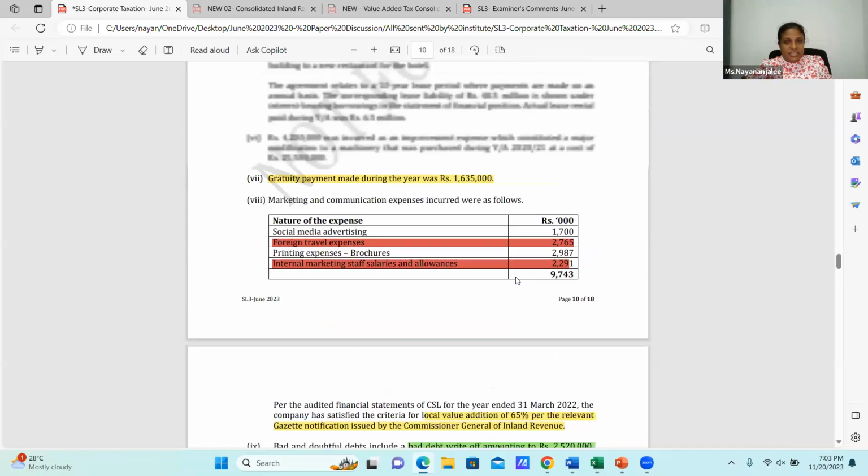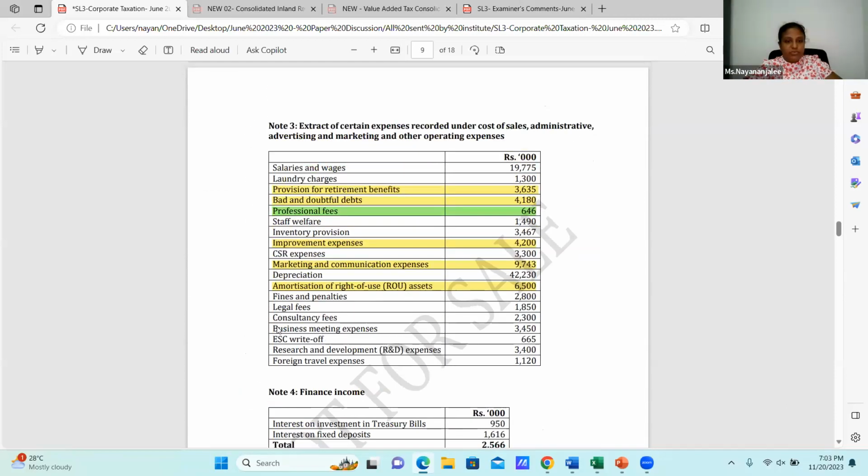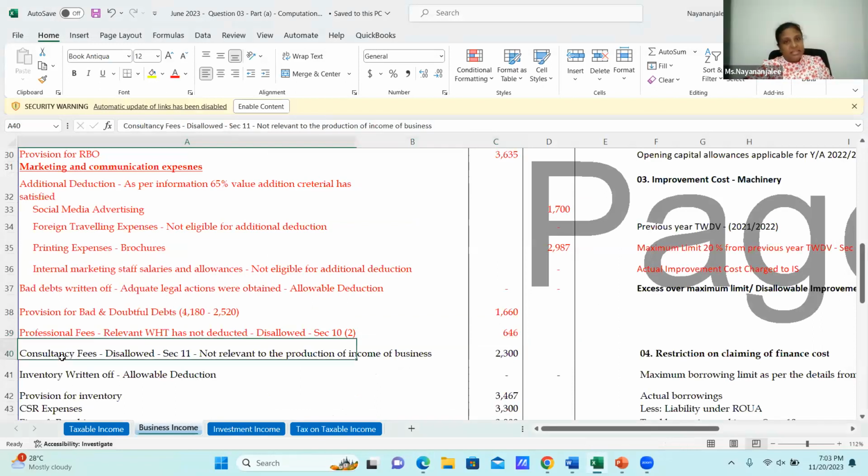What is the consultancy fee? Here, the consultancy fee is 2.3 million. Then it should not be allowed to deduct. Consultancy fee disallowed. It's not incurred for the production of income of the business. It's not directly relevant to the business. Then it shall not be allowed to deduct. Done. And the next, which is the